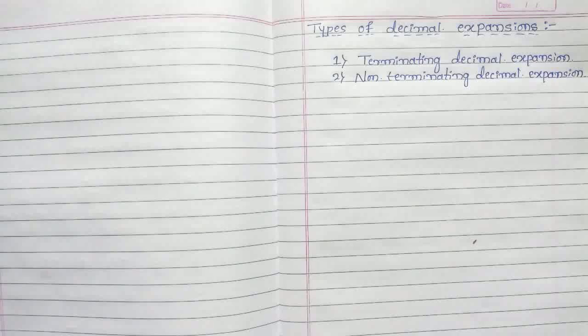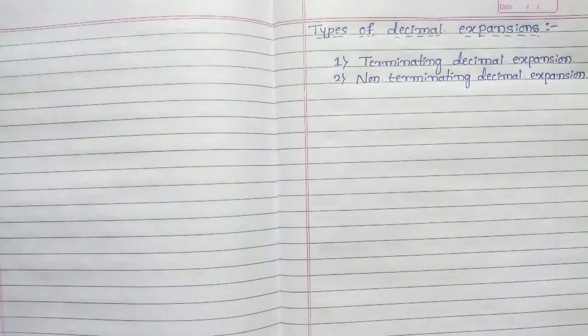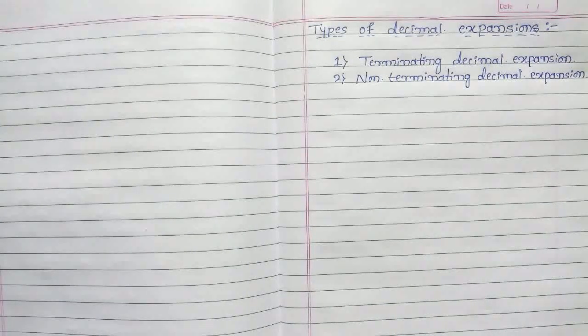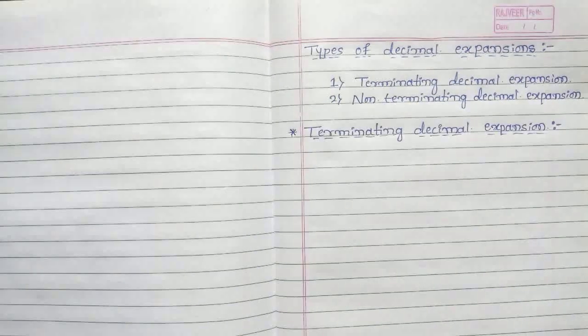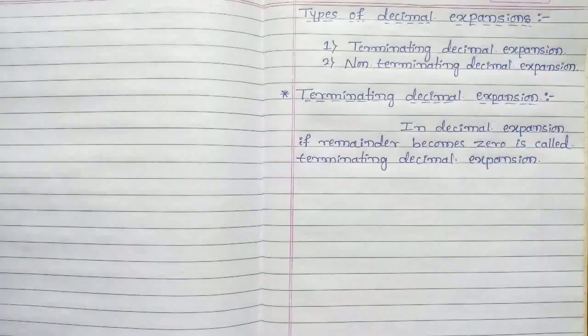In a decimal expansion, if the remainder becomes 0, then it is called terminating decimal expansion. If the remainder is not equal to 0, then it is called non-terminating decimal expansion.